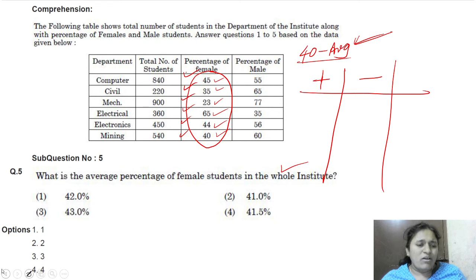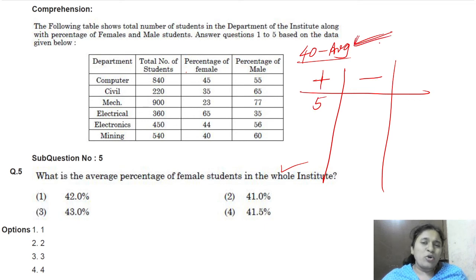See the first one. In the first one, 45 is the given number. That means this 45 is 5 more than our assumed average, right? Here in the next, civil department, this is 5 less than our assumed average. Next, in mechanical department, this is how much less than 40? 17. That's why we have to write it on the minus side, right?